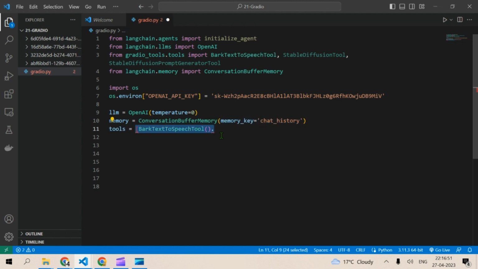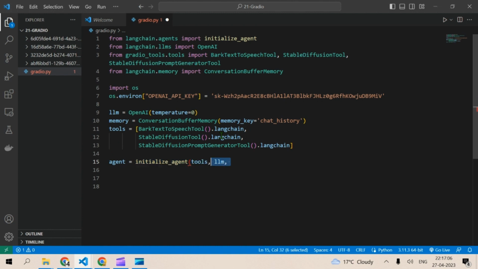Tools: Bark text-to-speech tool, Langchain, and we are going to use Stable Diffusion tool, Langchain, Stable Diffusion prompt generator tool, Langchain. Agent, we're going to initialize agent with tools, the LLM, with memory, with the agent as conversational-react-description. Verbose is true to see all the outputs. Output will be in terms of agent.run.